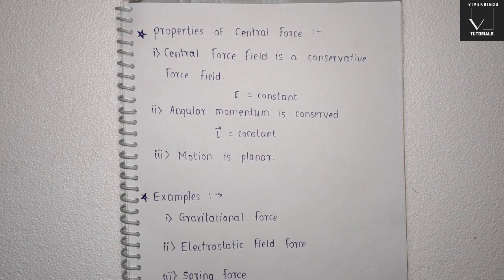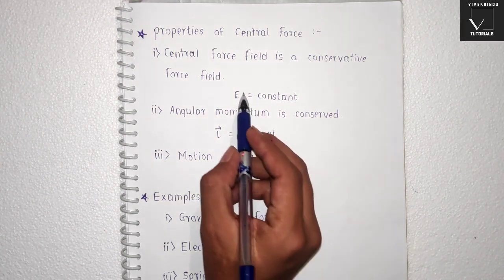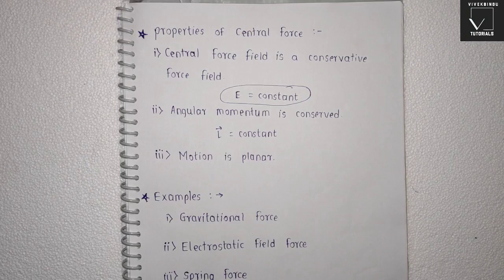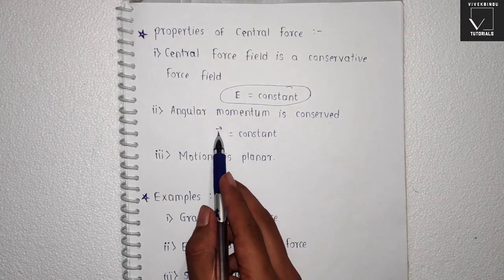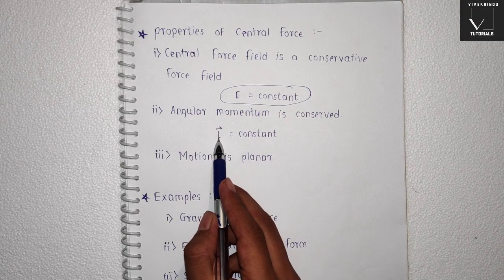Now we will see some of the properties of central force. So first property is central force field is a conservative force field. So in conservative force field energy remains constant. And second property is if only central force is acting on a particular particle and no other force is acting on it, then the angular momentum is conserved. Means angular momentum of that particle will be constant.